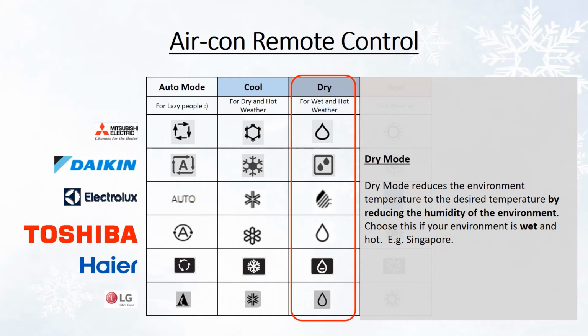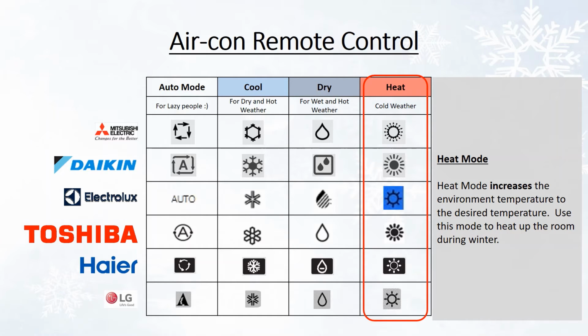Dry mode reduces the environment temperature to the desired temperature by reducing the humidity of the environment. Choose this if your environment is wet and hot. You should use dry mode in humid weather like Singapore. Heat mode increases the environment temperature to the desired temperature. Use this mode to heat up the room during winter.